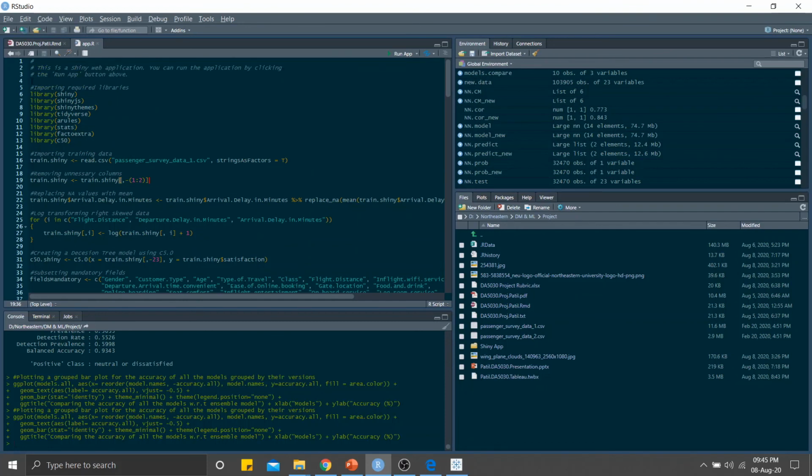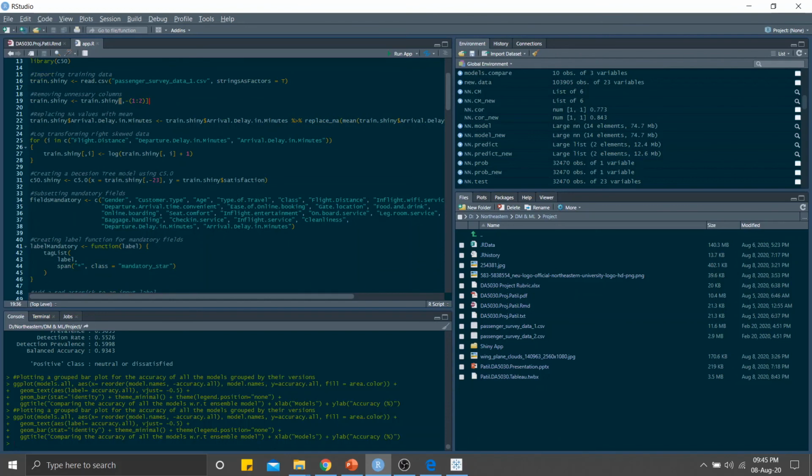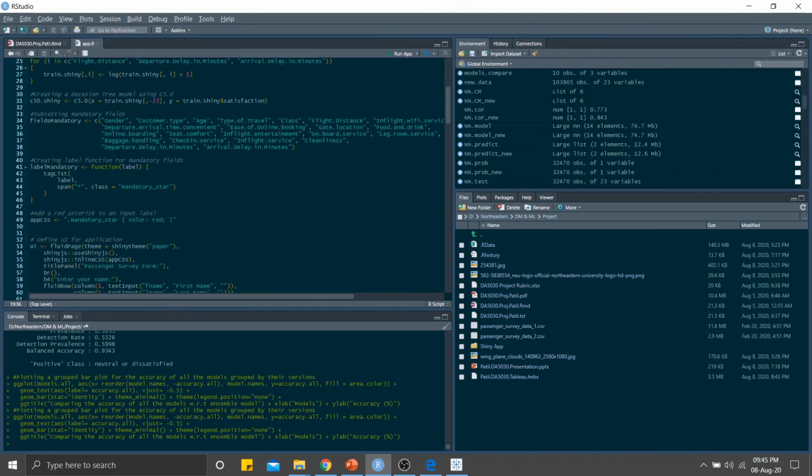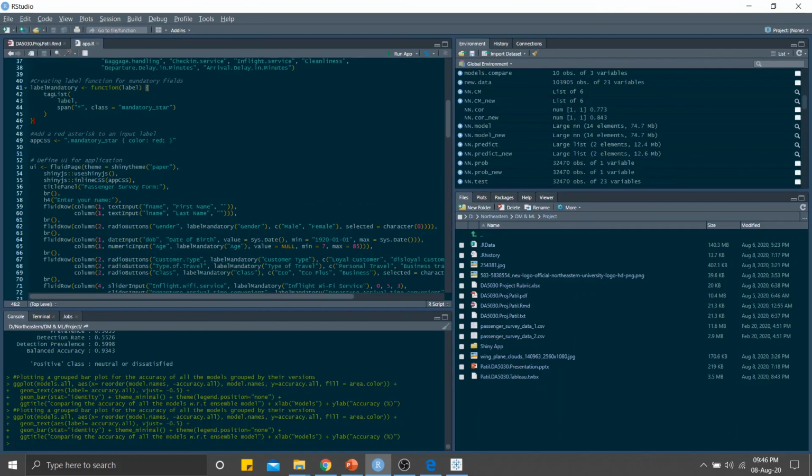So these are the libraries which are required to create the app. From the previous model implementation, I have just imported the passenger data, and everything which I have done in the model implementation I have done here for the training of the model. Then this is the label mandatory function which I have created. So the mandatory fields should be filled in. Without those fields you cannot submit it.